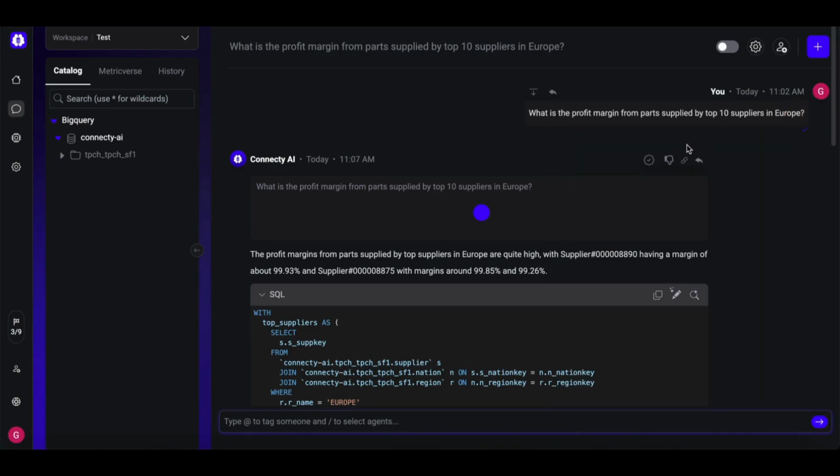Want to share this analysis? Use copy link to drop it into Slack, email, or internal docs. Need to ask a follow-up question? Just hit reply. All follow-ups stay in the same chat thread.